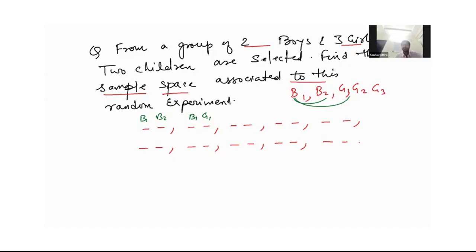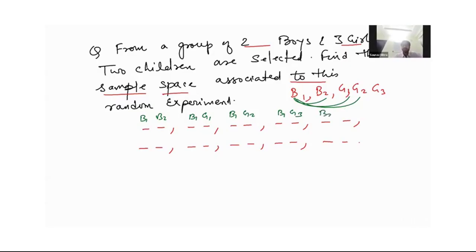B1, B2, B1, G1, B1, G2, B1, G3. Okay. Now done. Now if I take B2, B1, B2 is already done.